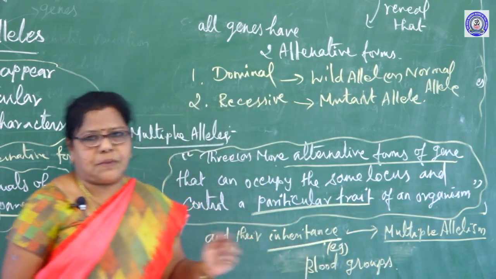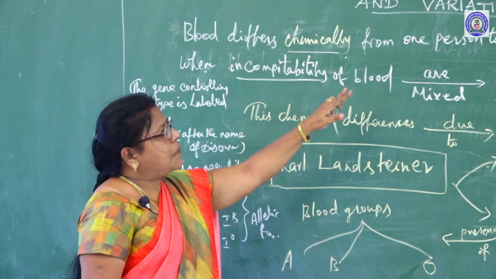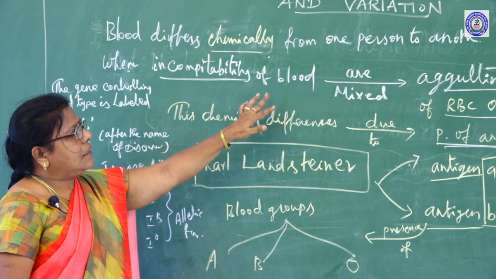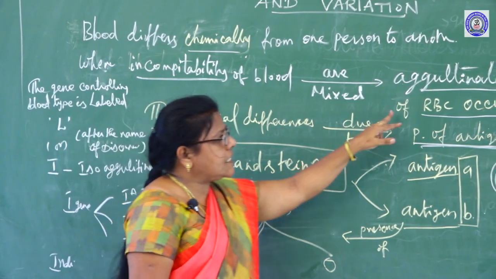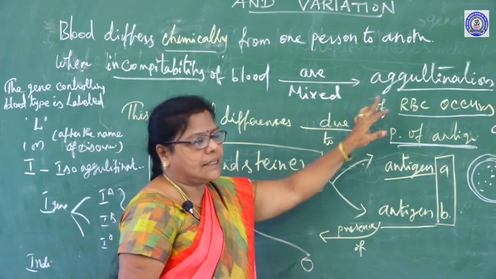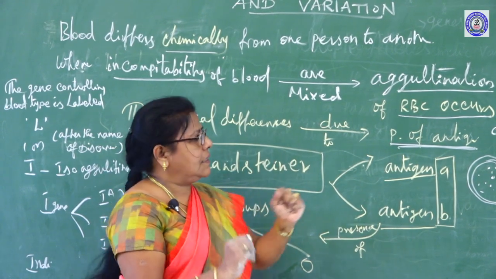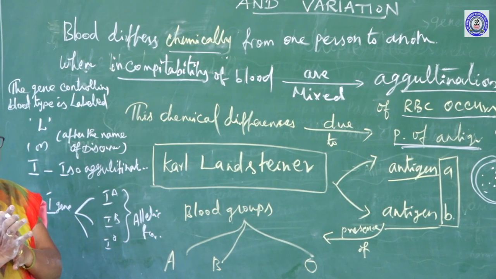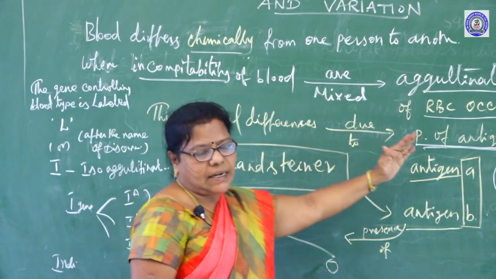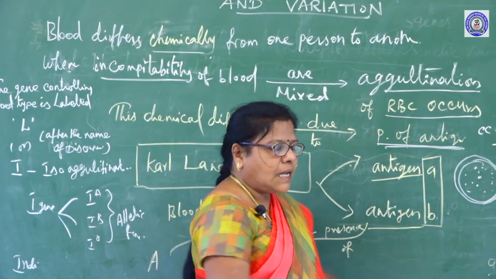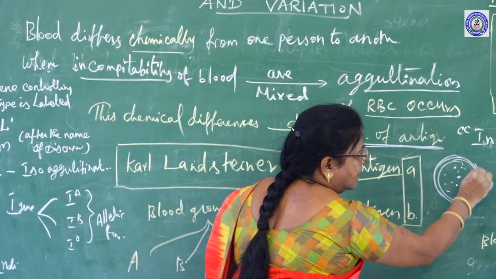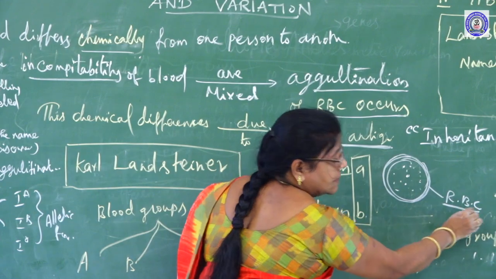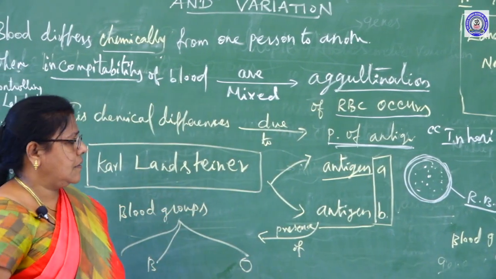Example, blood groups. Blood differs chemically from one person to another. When incompatible blood is mixed, agglutination of RBCs occurs, that is, clumping of the red blood cells. These chemical differences are due to the presence of antigens. These antigens are present on the surface of the RBC, that means the cell membrane of the RBC.